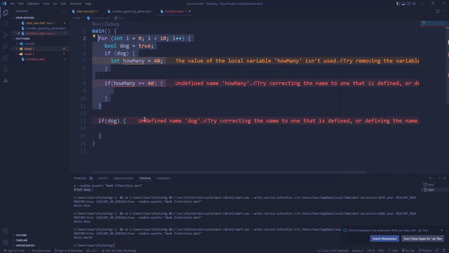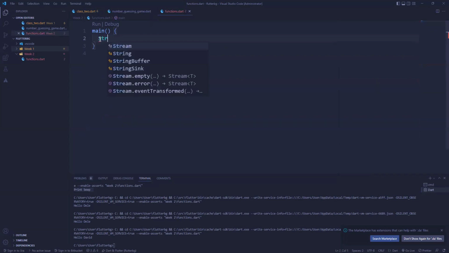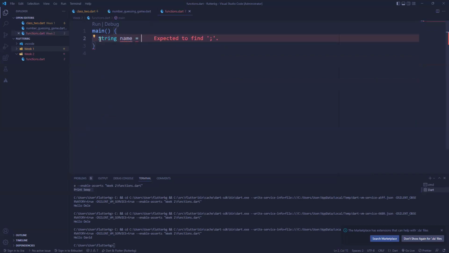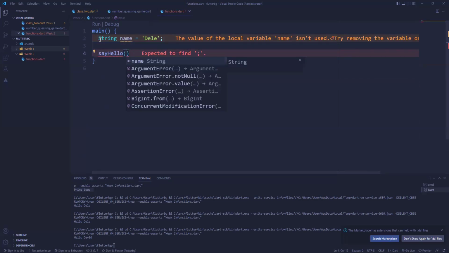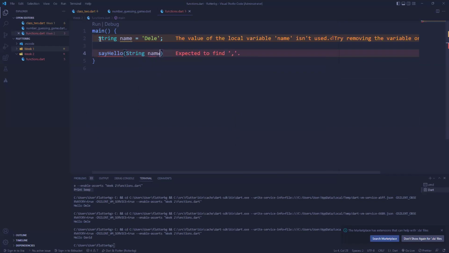So for example, let me just take this out. I could have, let's say, string name. Let's still use Dele. I think he was the first person to join the class. So I could now create a function called say hello, and what I'm going to pass in is, let's say, string name one.